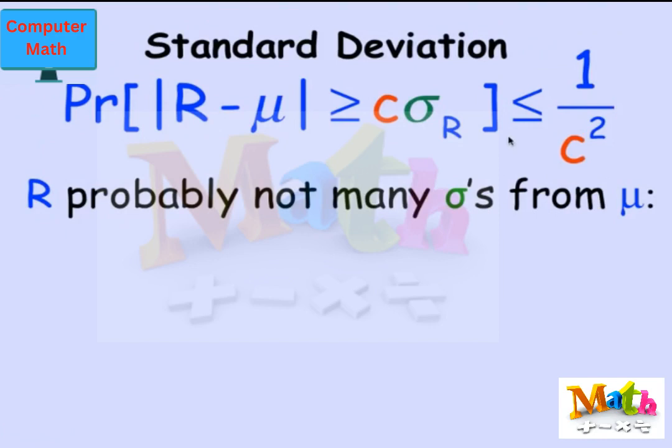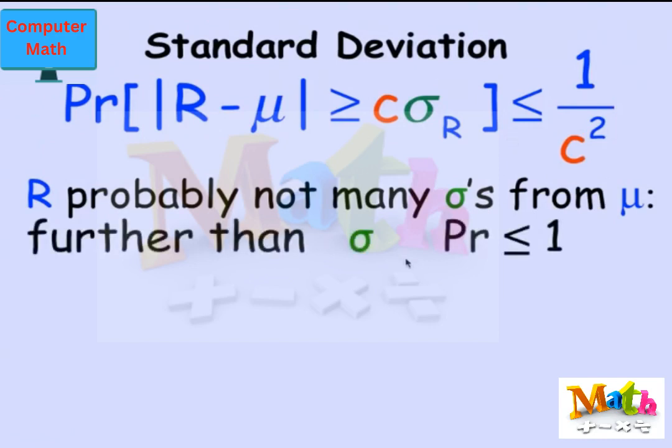If it helps you any, the standard deviation is also called the root mean square error. And you might have heard that phrase. It comes up all the time in discussions of experimental error. So again, we're taking the error, meaning the distance between the random variable and its mean. We're squaring it. We're taking the expectation of that squared error, and then we're taking the square root of it. It's the standard deviation.